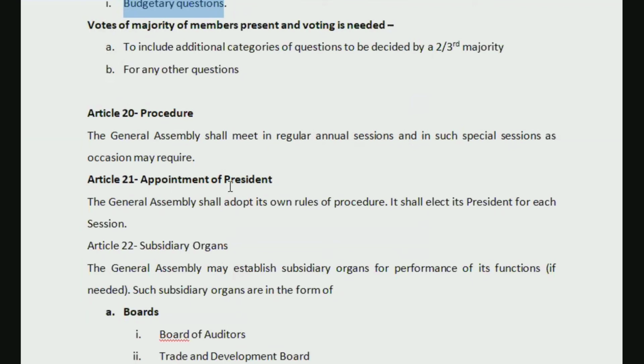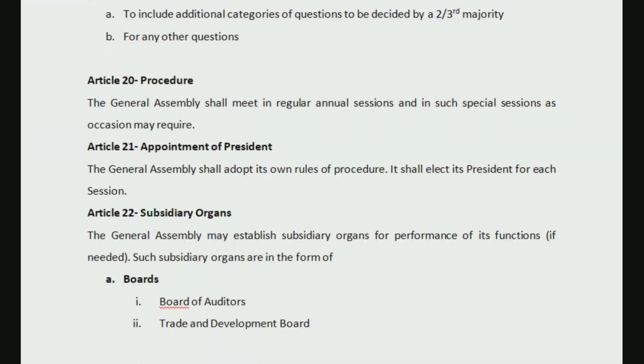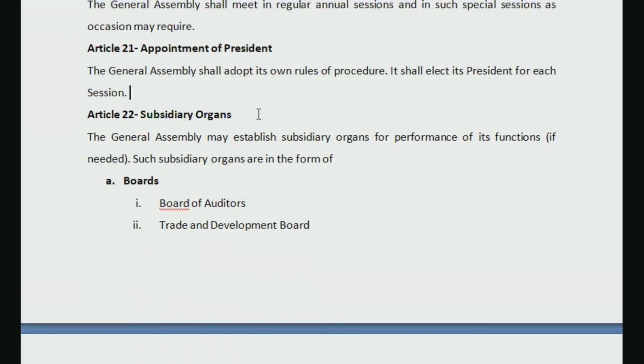Next one is Article 21 regarding appointment of president. So there will be a president who will be appointed. General Assembly shall adopt its own rules of procedure. It shall elect a president for each session. For 1 year, that president will function. All right. So there can be a question: what is the duration term of office for president of General Assembly? It is 1 year.